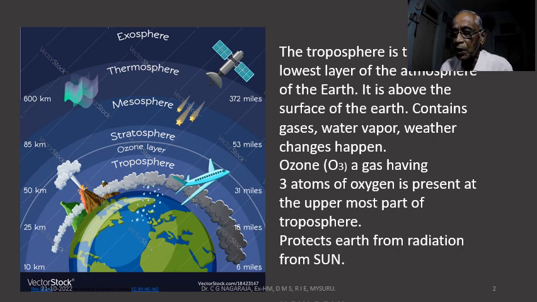But what is important for us is the troposphere, where we have gases like oxygen, carbon dioxide, nitrogen and other gases, and also weather changes. Above the troposphere, we have the stratosphere and mesosphere. They are not very important for us. And there is one more important layer just above the troposphere, just beneath the stratosphere, called the ozone layer. That is an important thing that we have to study here.